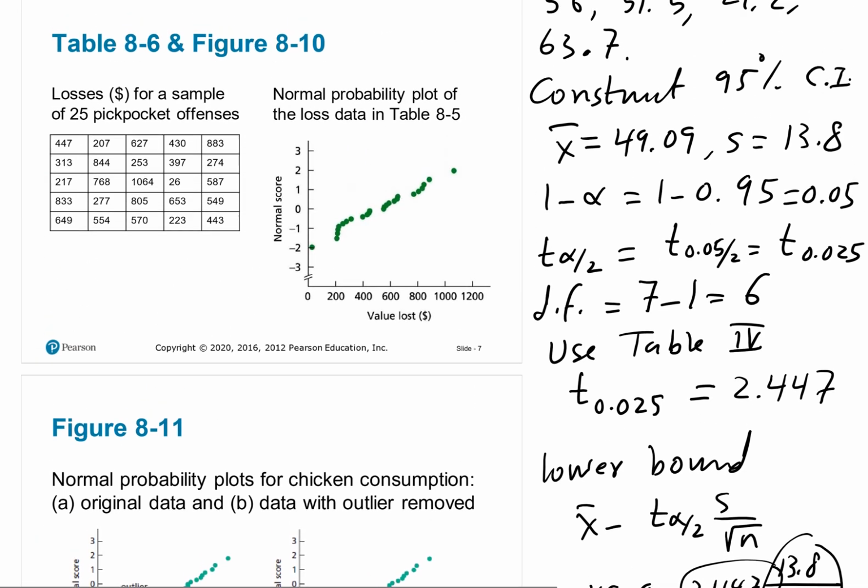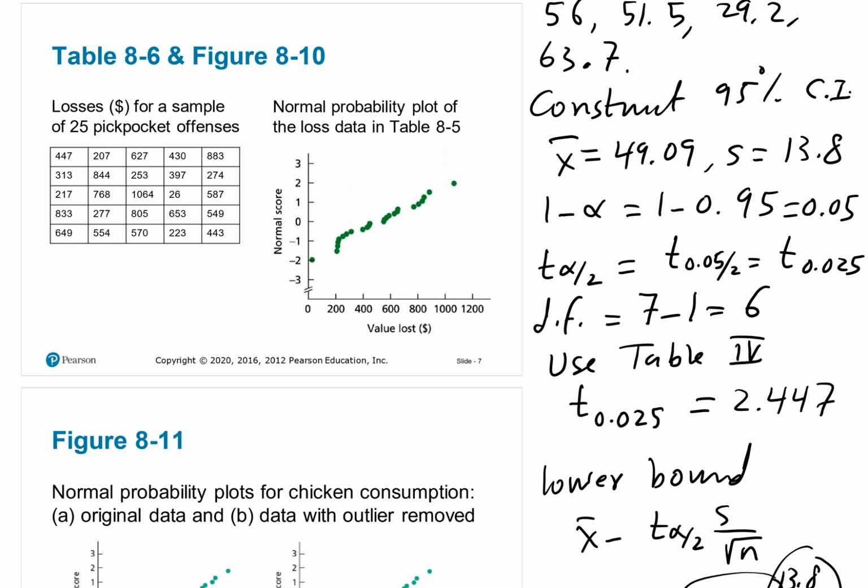Now, the other thing they talk about here is the outlier, which requires, of course, a construction of a normal probability plot that we did on the calculator in the previous section. So you just have to plot the points and see if there's an outlier here or not. But that's what this graph is about here. So why do they talk about the outlier? Because the outlier can have an effect on the data, on the confidence interval and other related things to this one.